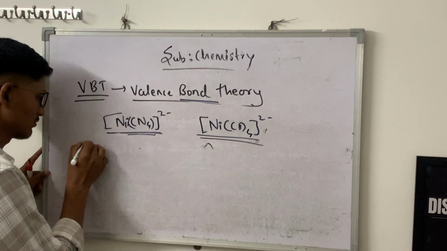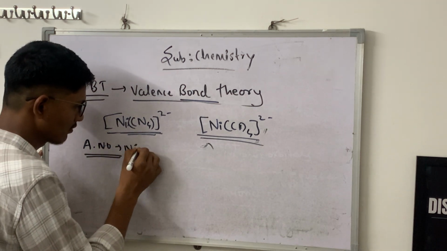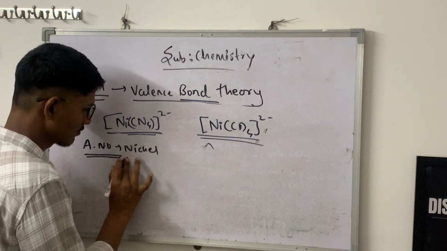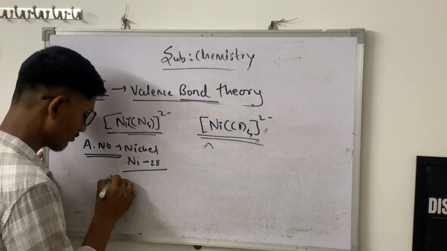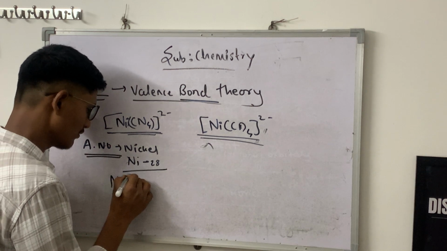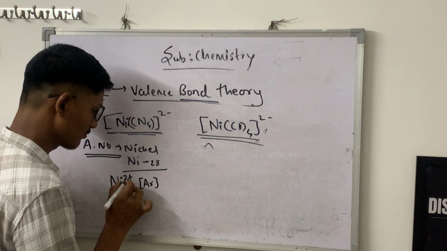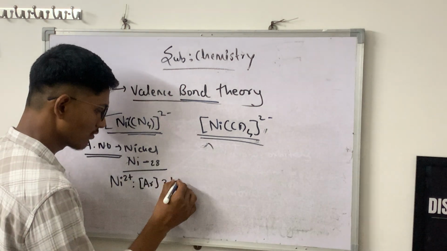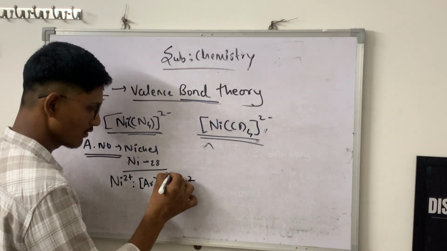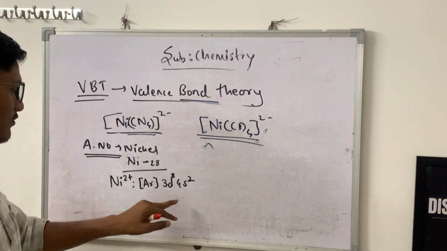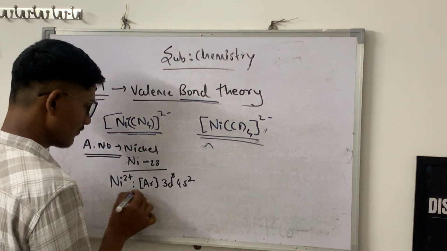The atomic number of nickel is 28. The electronic configuration of Ni is argon 3d8 4s2.